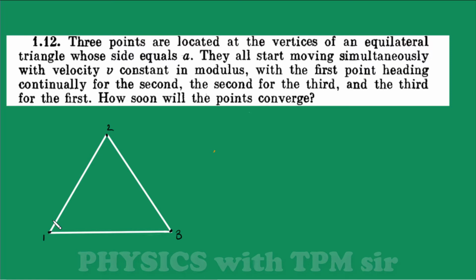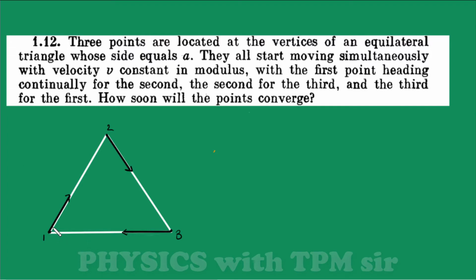Suppose this is the first particle. So according to the question, the velocity of particle 1 is toward particle 2, and the second particle's velocity is towards 3, and similarly the third particle's velocity is pointing toward 1, and this is the case at every instant of time.